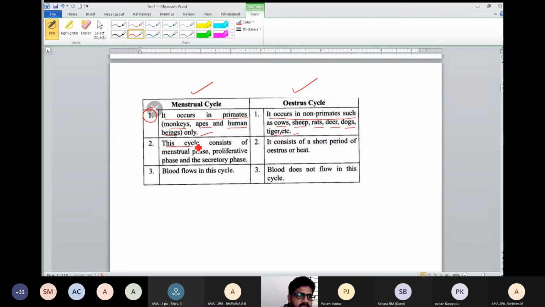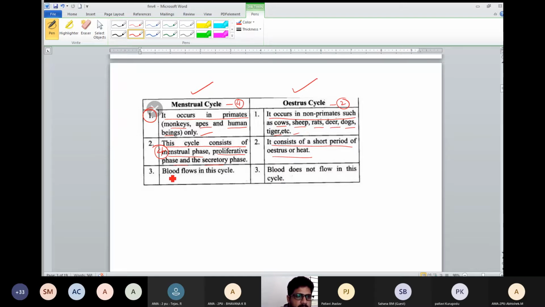And the menstrual cycle consists of menstrual phase, proliferative phase, and secretory phase. Some 4 phases are present. Stages in the menstrual cycle are 4. Whereas the estrous cycle consists of a short period of estrus and heat. So this is only 2 phases: estrus phase and heat phase.